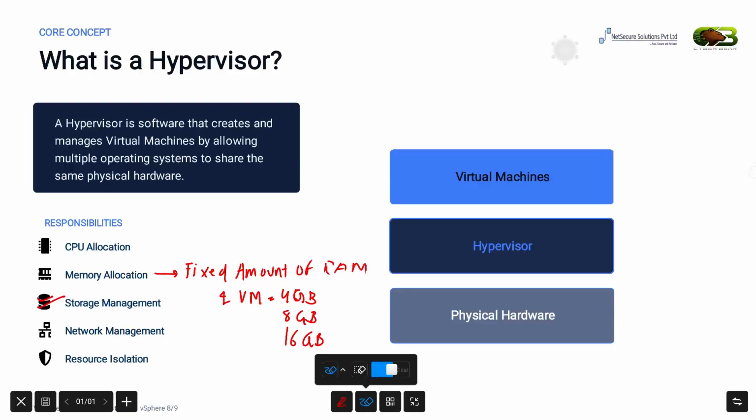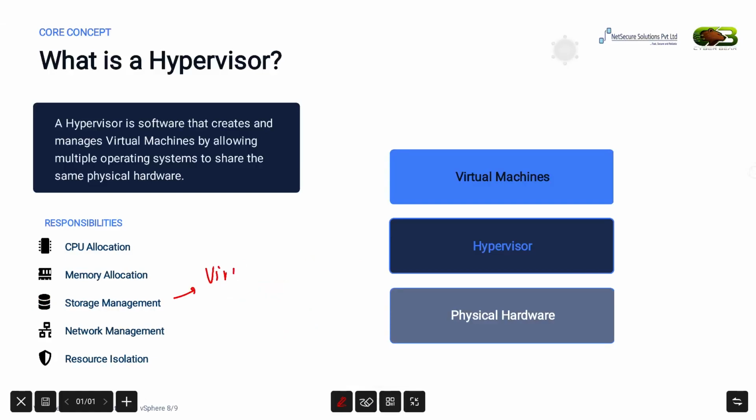Then we have network management. Every virtual machine needs network connectivity. This is as simple as that. The hypervisor creates virtual networking, a virtual network, so that virtual machines can communicate with each other without a physical device and even without the internet. We will learn how VMware provides virtual switches and virtual networking in the practical session.